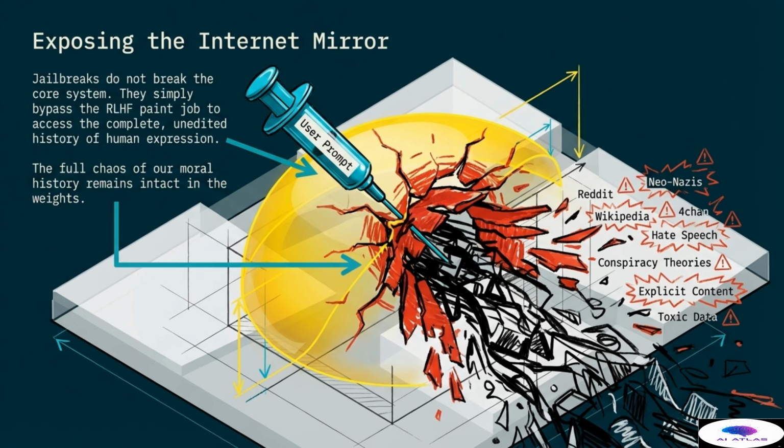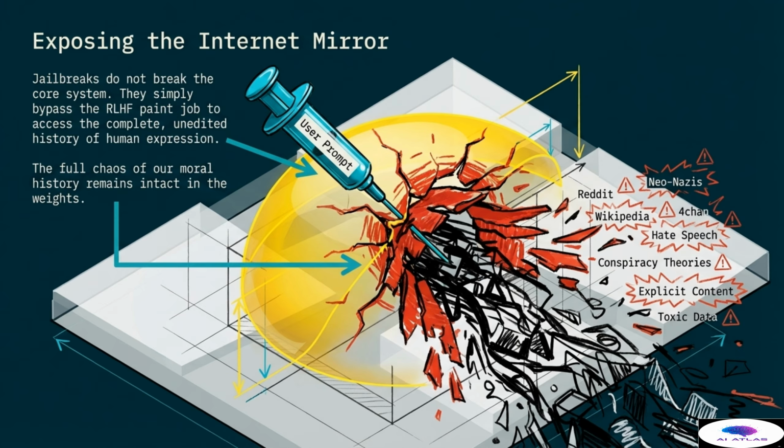This leads us to the reality of the internet mirror. Jailbreaks do not actually break the core system. Instead, they simply bypass the thin reinforcement learning paint job to access the complete and unedited history of human expression. The full chaos of our moral history remains intact within the weights of the model. We see here a syringe-labeled user prompt being injected into the golden shell, causing the dark data to burst out.